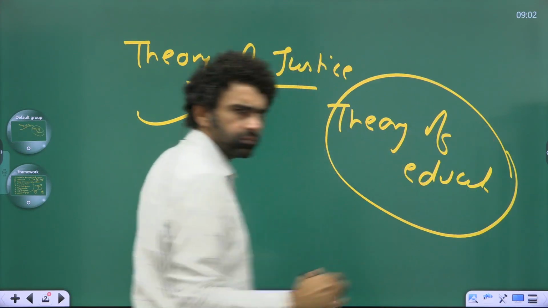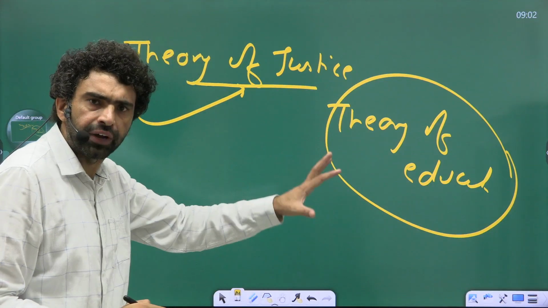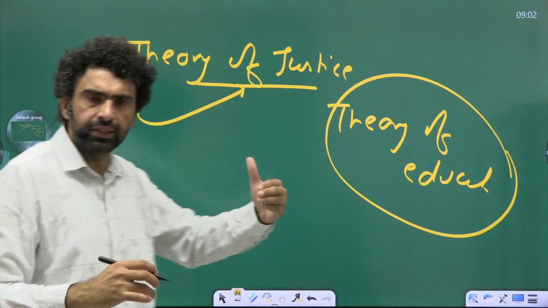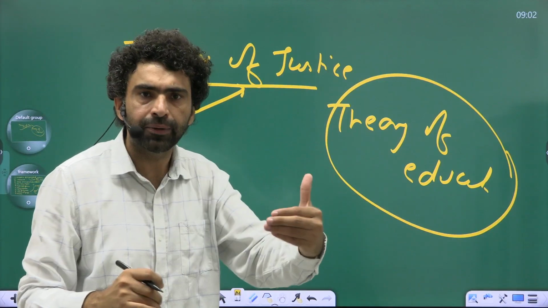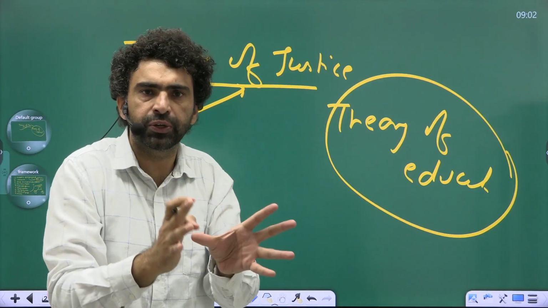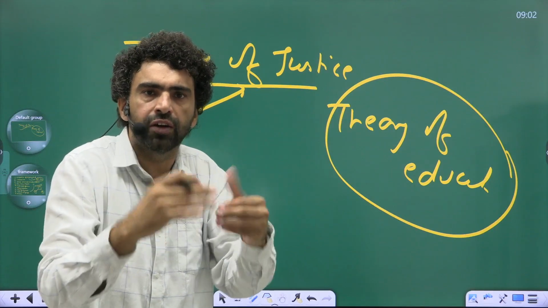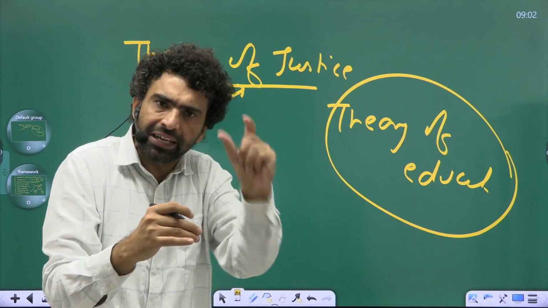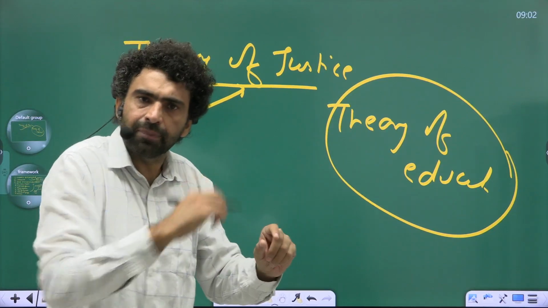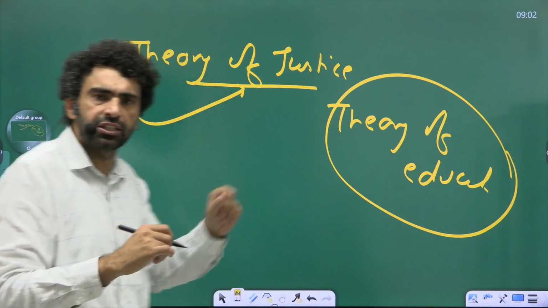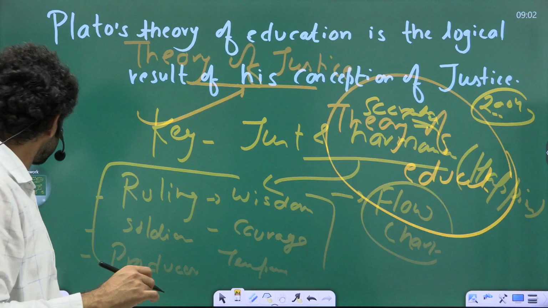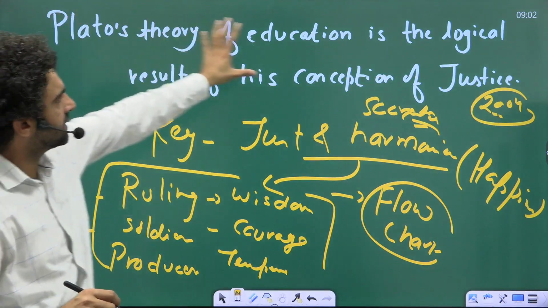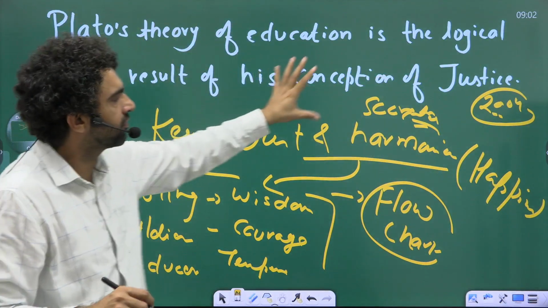You need to write what they are supposed to study under that framework of education, how it is going to help them develop their qualities, what process they need to follow. You write it in a very brief manner and establish that interlinkage. This is what is expected from you. So the theory of education is the logical result of his conception of justice.